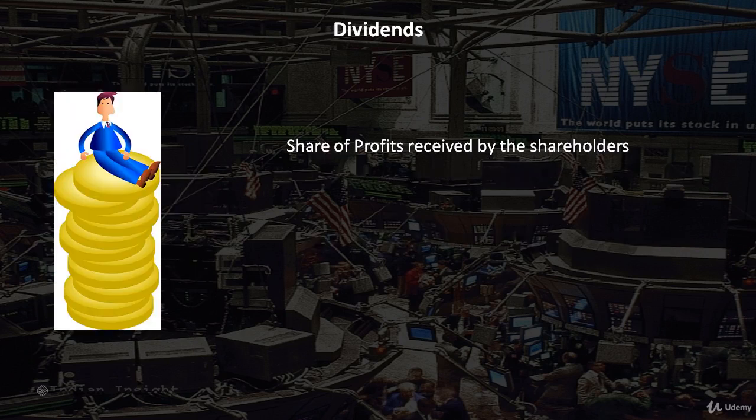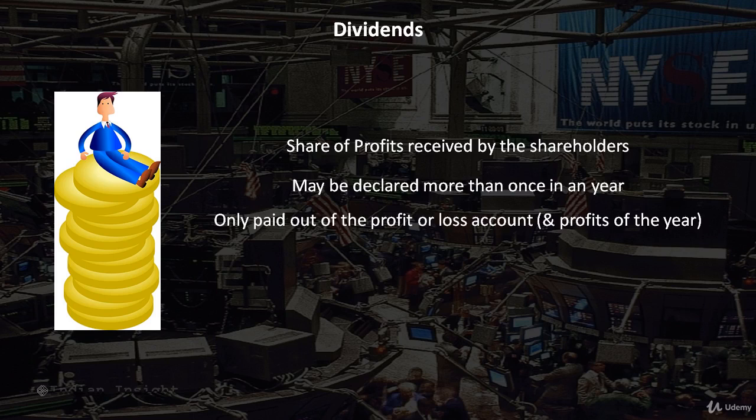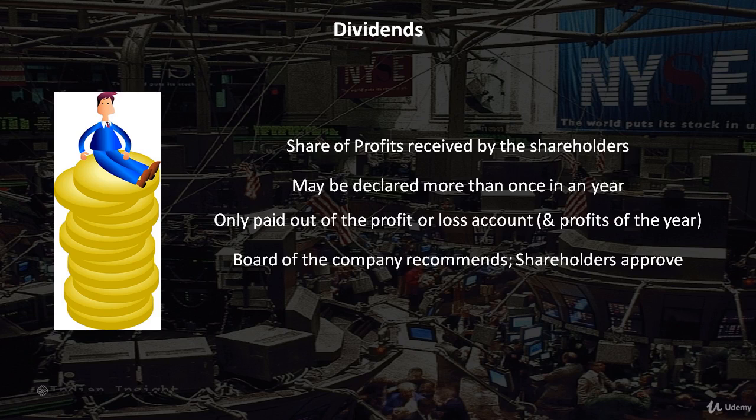Dividends are share of profits of the company received by its shareholders. A company may declare dividends more than once in a financial year, but they are allowed to declare dividends only out of the profit and loss account. Also, the dividends can only be paid out of the profits of the year in which the dividend is being paid. Hence, a loss-making company cannot make dividend. It is the board of the company which recommends dividend, and it requires further approval from the shareholders.